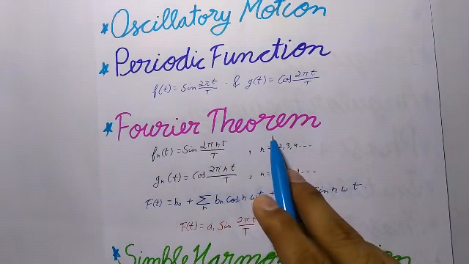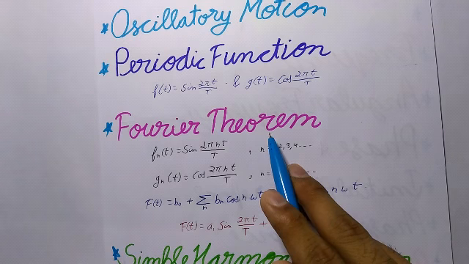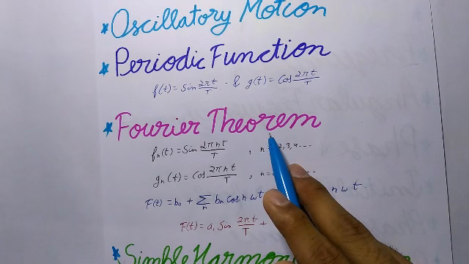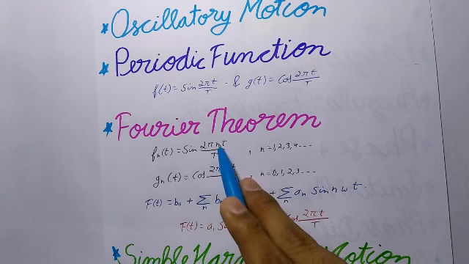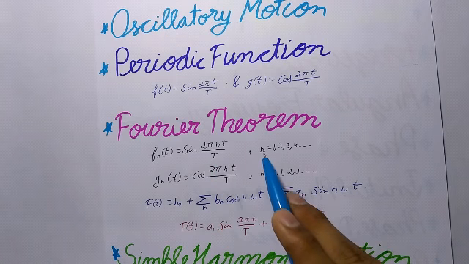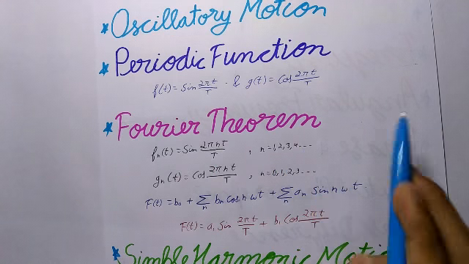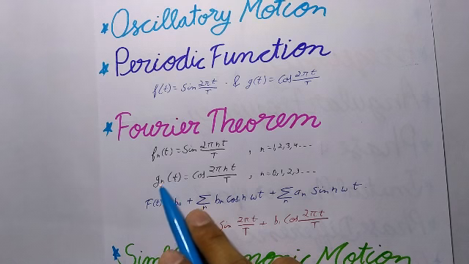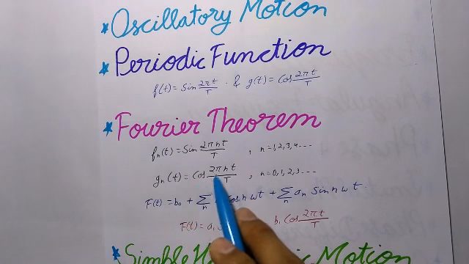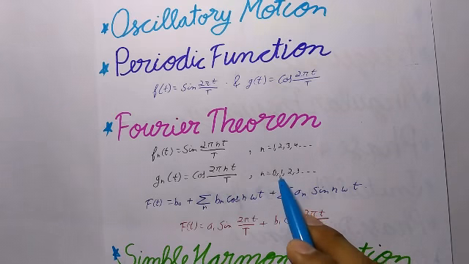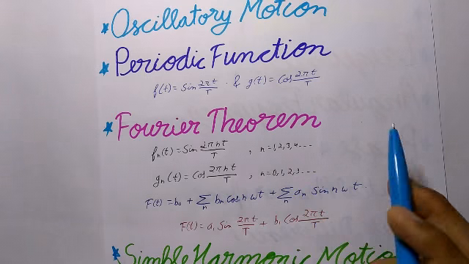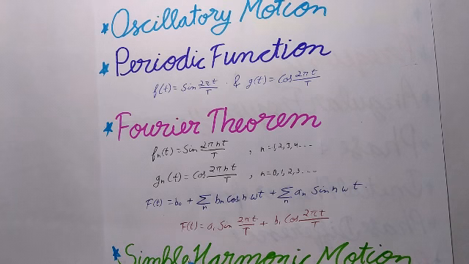Next is Fourier's theorem. Two infinite sets of periodic functions with period T are first fn(t) equals sin(2πnt/T), where n equals 1, 2, 3, 4 and up to n, and gn(t) equals cos(2πnt/T), where n is from 0, 1, 2, 3, 4. So Fourier's theorem states that any periodic function, this f(t),